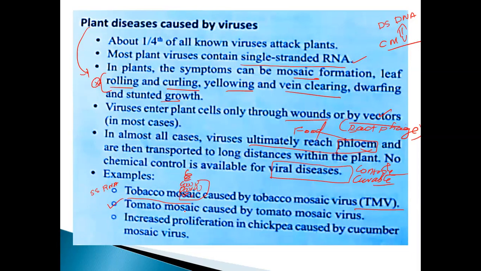Next one is called tomato mosaic, caused by the tomato mosaic virus. Both are the same. Here TMV only, here also TMV, but here you must note it down. Here tobacco, here tomato. Don't mix up the difference between these two. Increased proliferation. Proliferation is nothing but multiplication. In chickpea, caused by the cucumber mosaic virus. Cucumber mosaic virus. These are all caused by viral diseases.